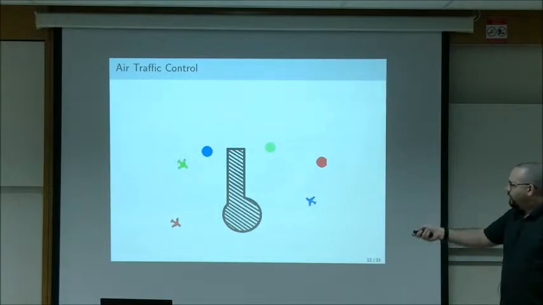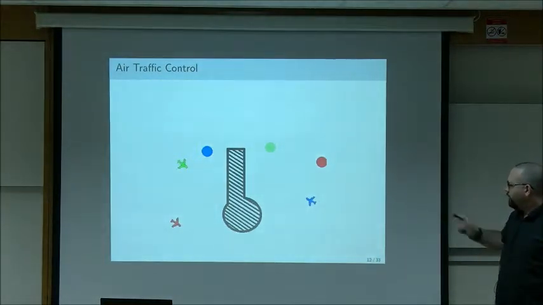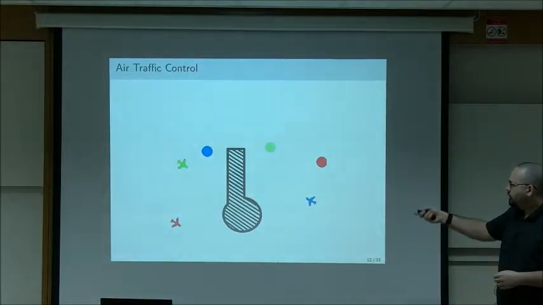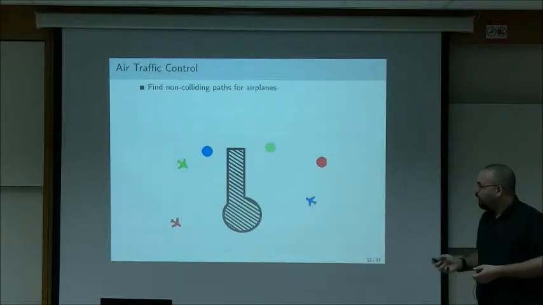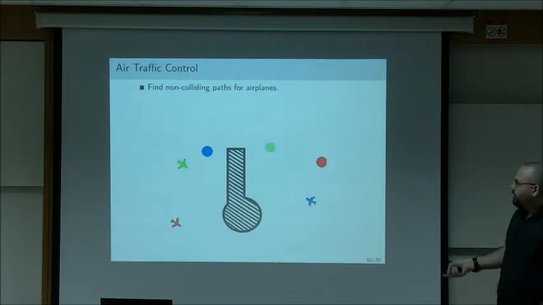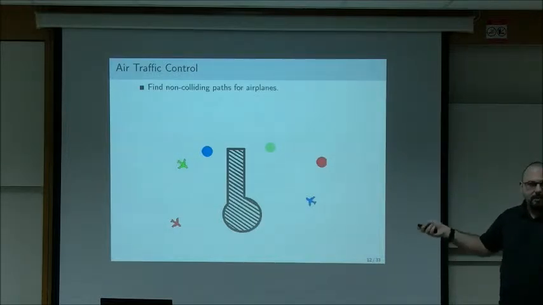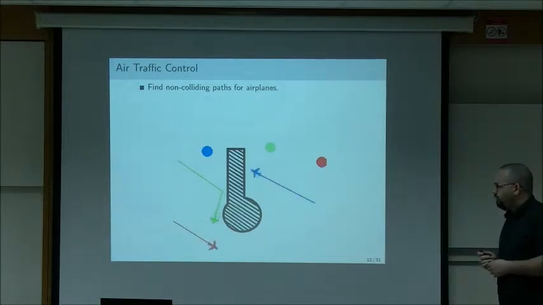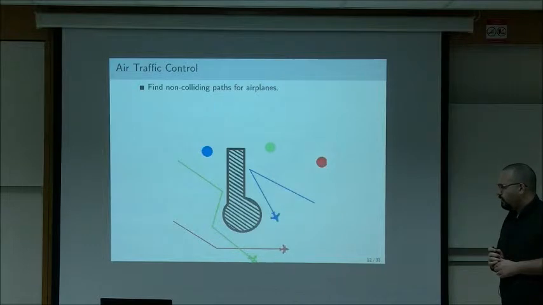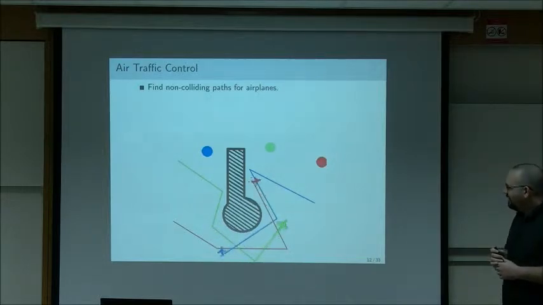So this is an application of that. It's air traffic control. You have planes here, and each plane has its target. And this is a no-flight zone, so the planes have to somehow navigate around it. And we don't want the planes to collide. So we want to find non-colliding paths for the airplane. We run this through some multi-agent pathfinding algorithm, and we get as output the following plan. The planes fly around. I'm super proud of this animation.